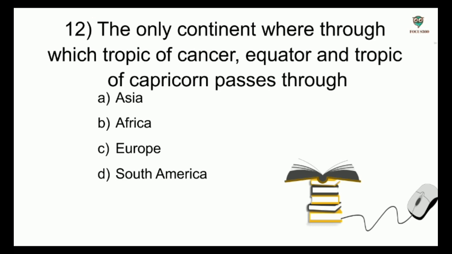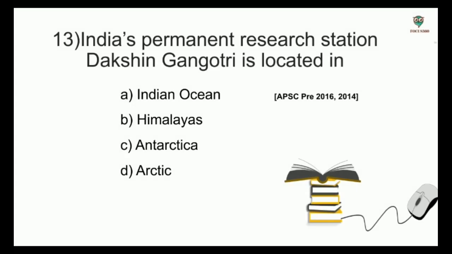Options: Asia, Africa, Europe, South America. And the answer is Africa. Next question. India's permanent research station Dakshin Gangotri is located in: Indian Ocean, Himalayas, Antarctica, Arctic.